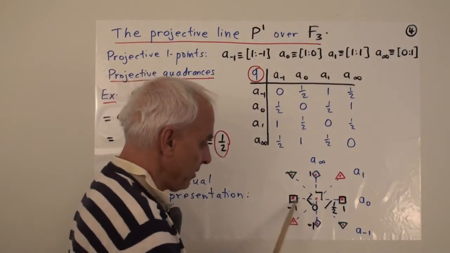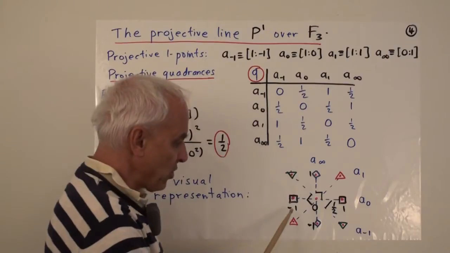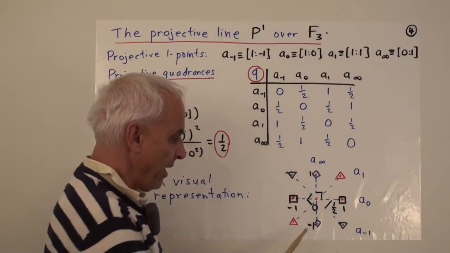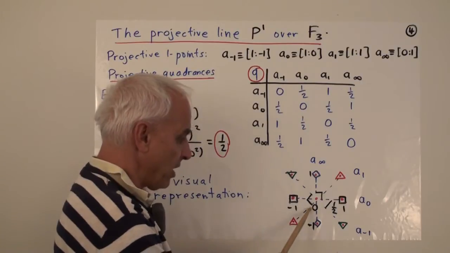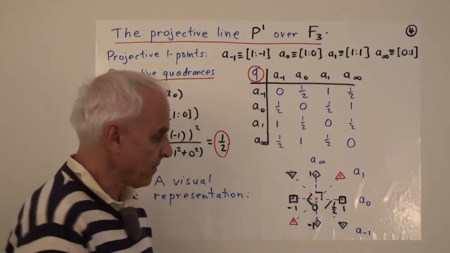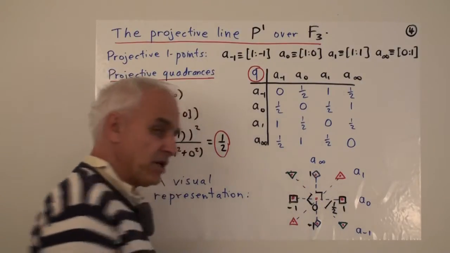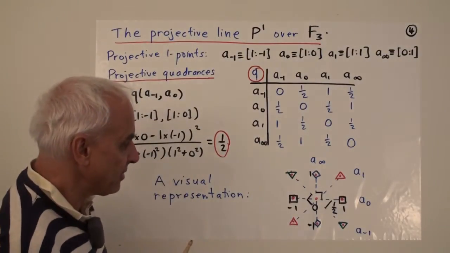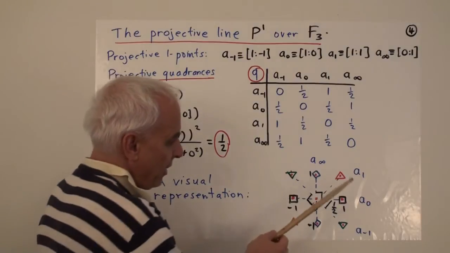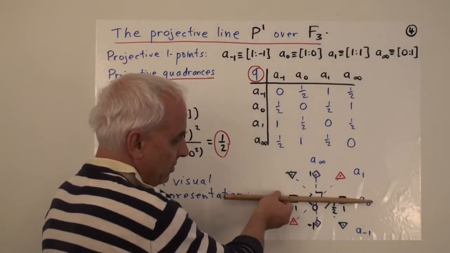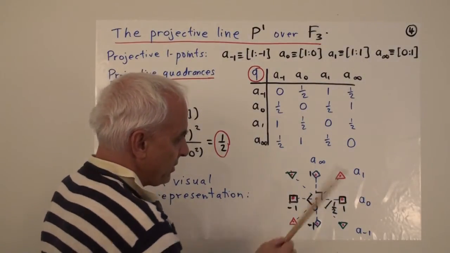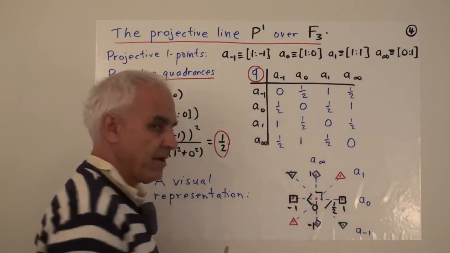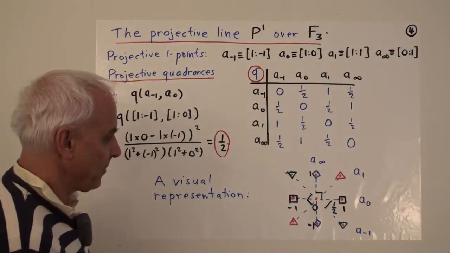There they are, with x-coordinates going from -1 through 0 up to 1, and y-coordinates -1, 0 to 1. And then the actual projective points are lines through the origin in this case. And there's a sub 0, there's a sub 1, there's a sub -1, and there's a sub infinity.